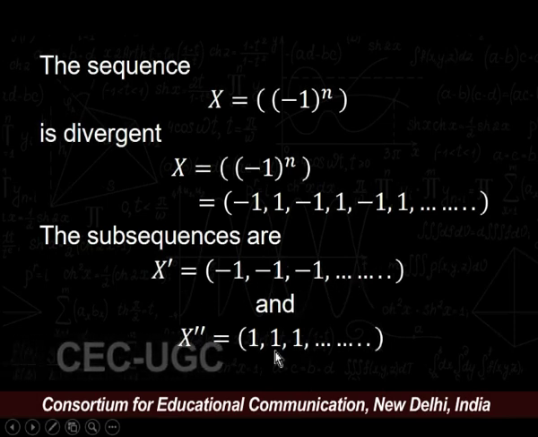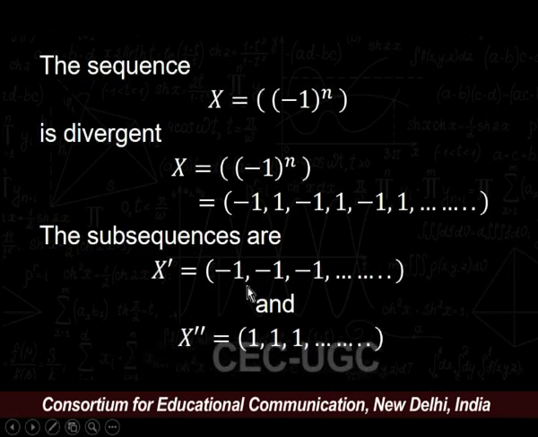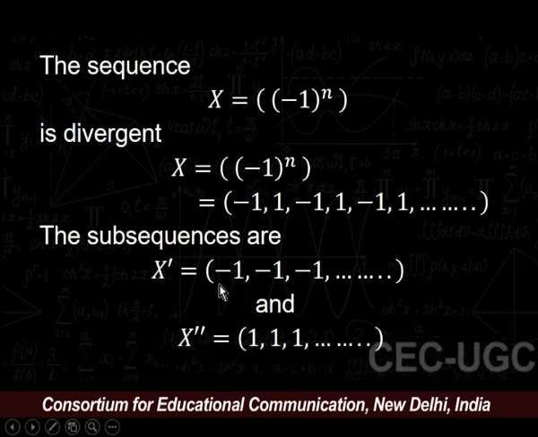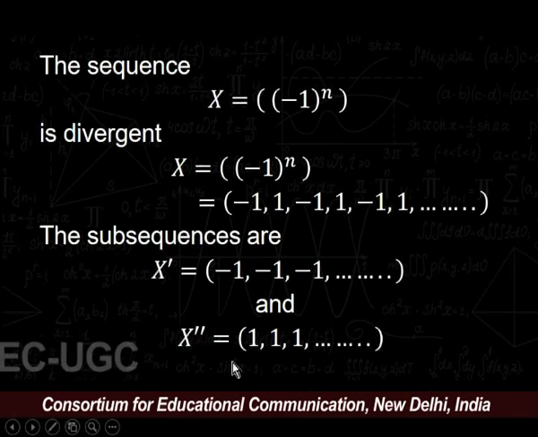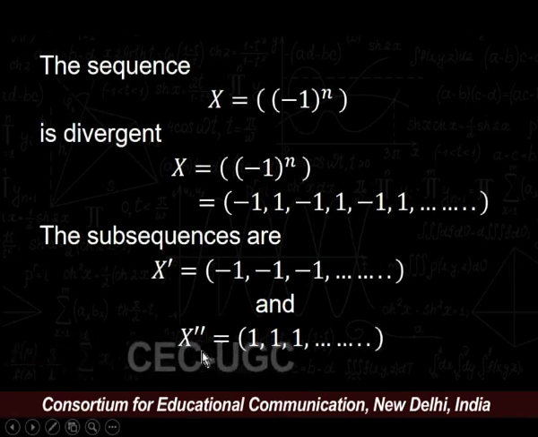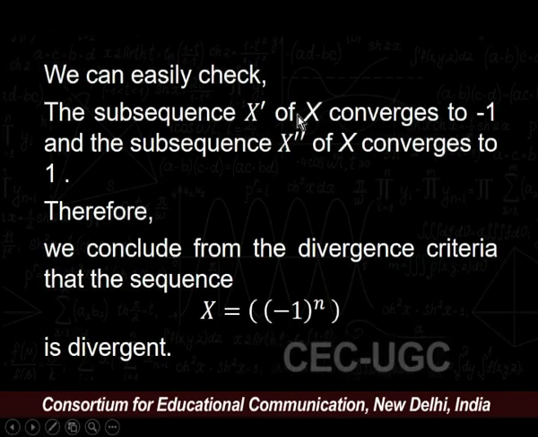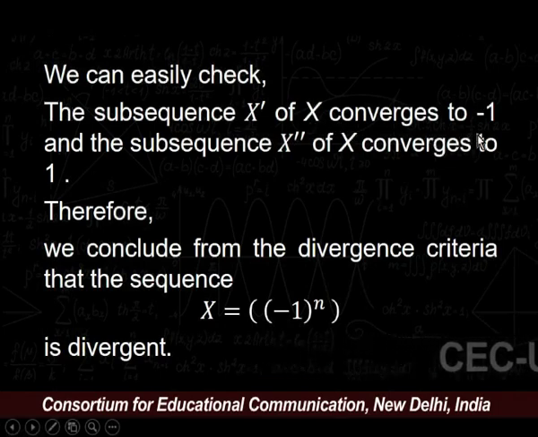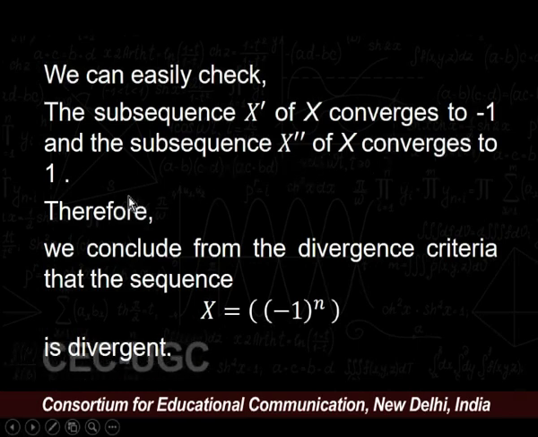Both are constant sequences, and constant sequences converge to themselves. So, X' converges to −1 and X'' converges to 1.